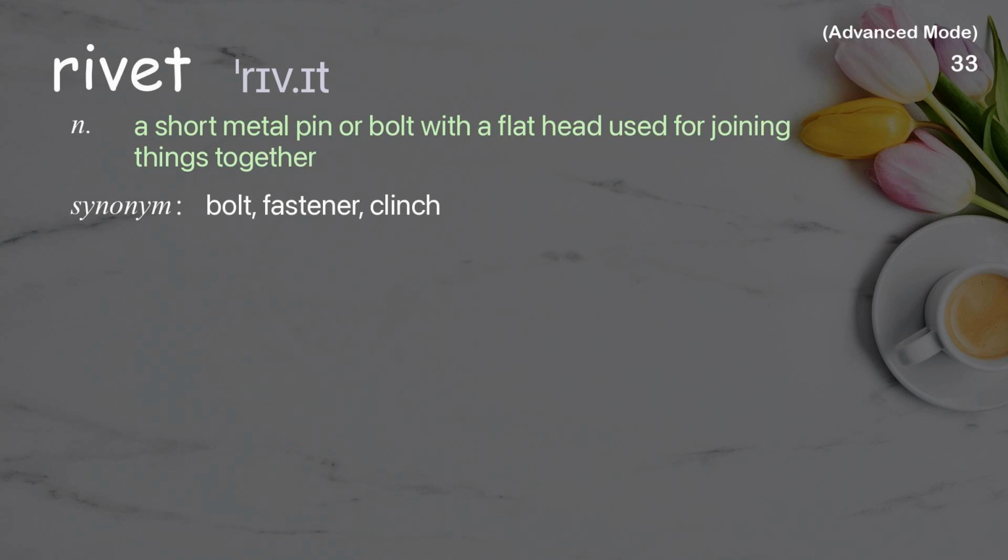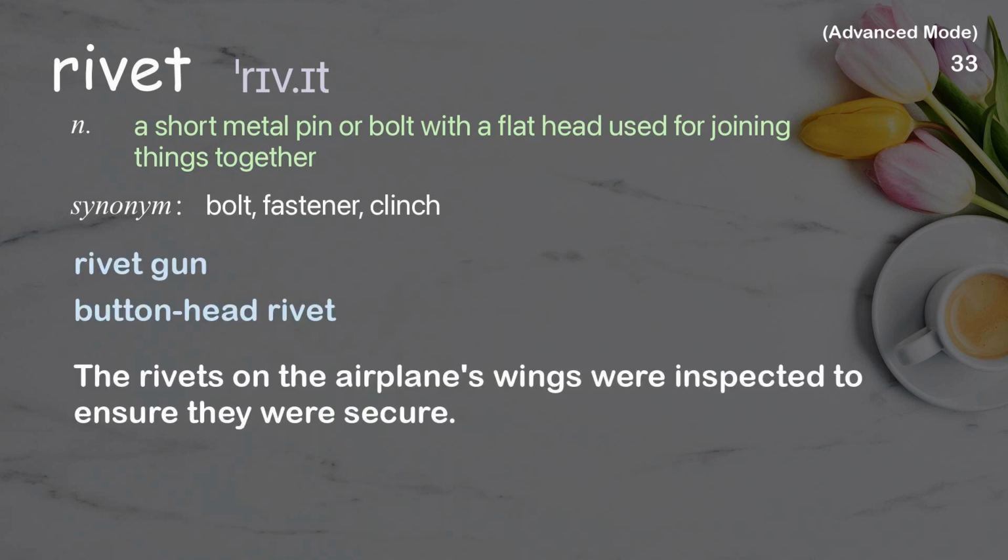Rivet. A short metal pin or bolt with a flat head used for joining things together. Examples: rivet gun. Buttonhead rivet. The rivets on the airplane's wings were inspected to ensure they were secure.